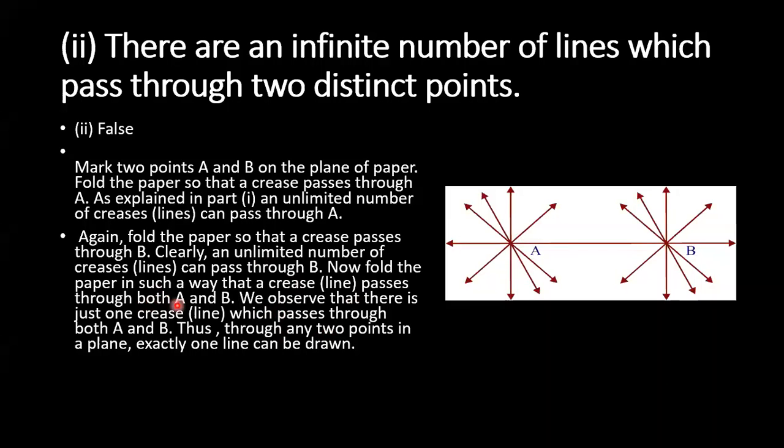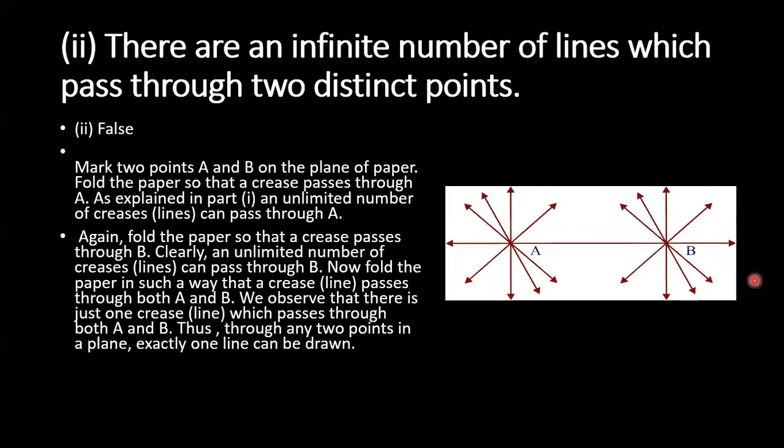Now fold the paper in such a way that a crease or line passes through both A and B. We observe that there is just one crease which passes through both A and B. Thus, through any two points in a plane, exactly one line can be drawn.